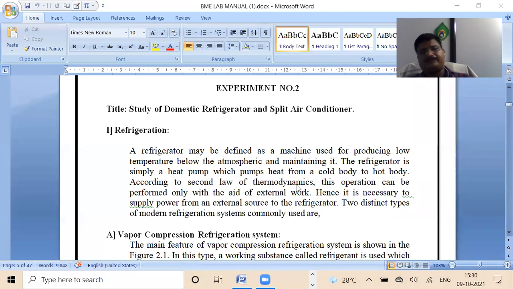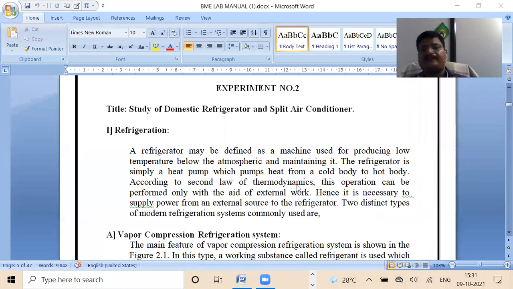First of all, we will concentrate on the refrigerator, especially the domestic refrigerator. You may know that the short form of refrigerator is fridge.